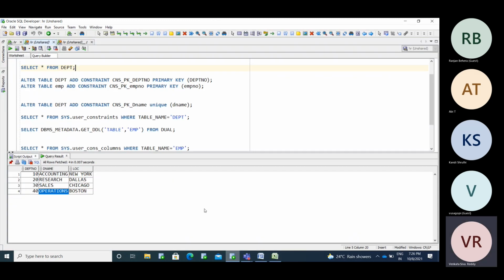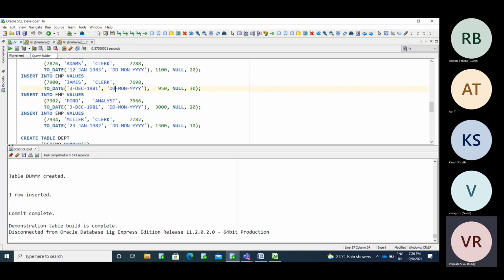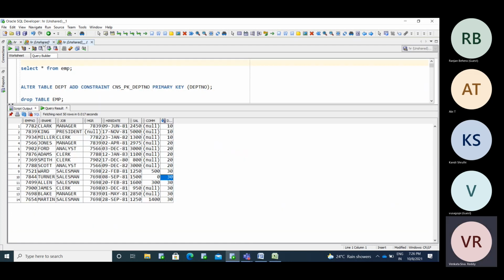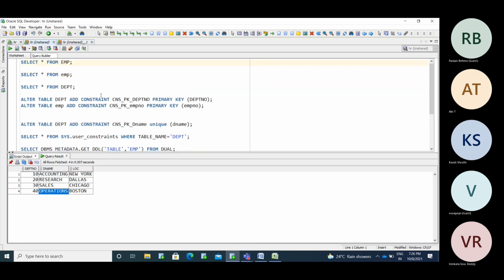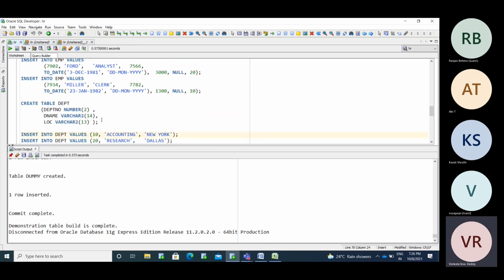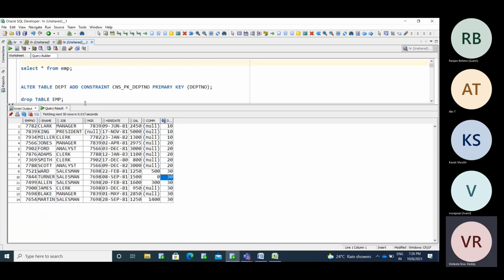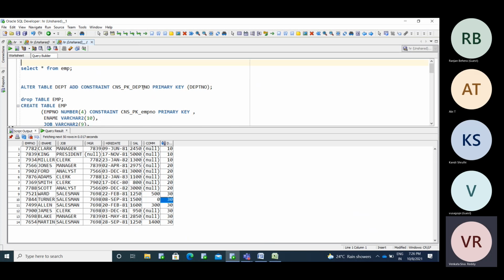Simply, I am dropping my department table and all the tables here. Now my department table does not have any constraint. I want to add a constraint name, primary key of department number as well as D name.